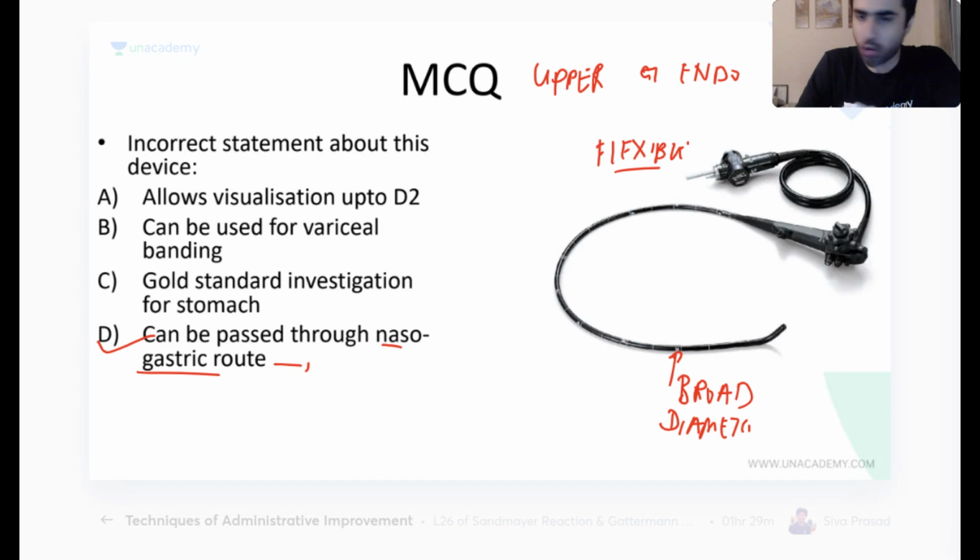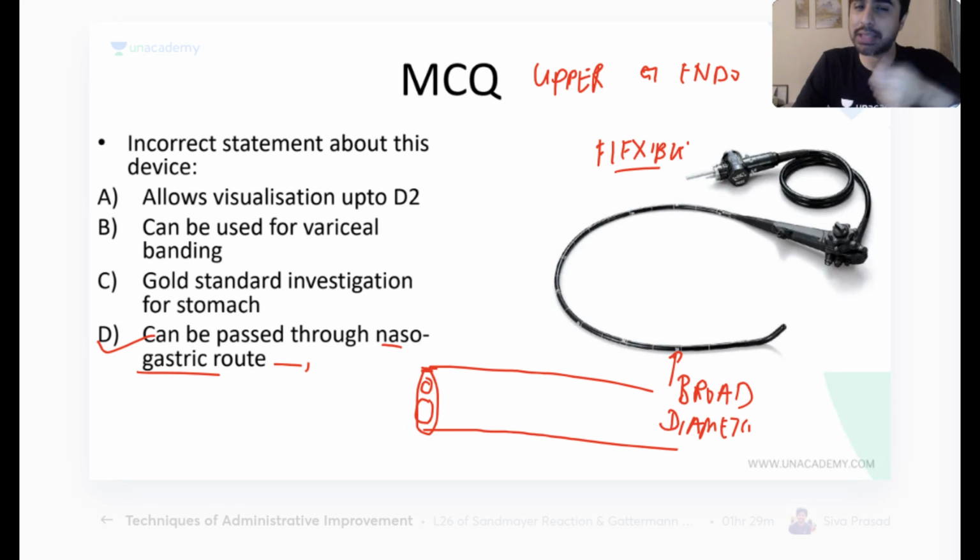All these endoscopes, all of them, which are flexible, what is the component of an endoscope? Every endoscope has a camera to see. It has something which will throw the light. And it has some side ports for passing the instruments. This is the workup of all endoscopes: gastroscope, bronchoscope, cystoscope. The principle of all scopes is the same. There is a camera. There is something that will emit the light because it's going to go inside the body. It needs illumination, and there are some side channels for passing the instruments, for suctioning, for irrigating.